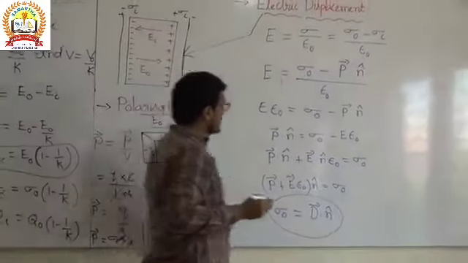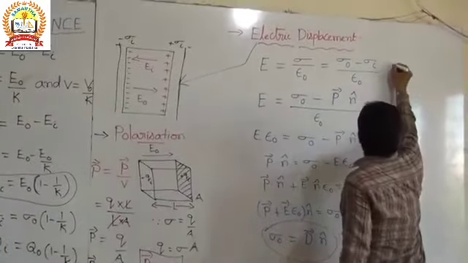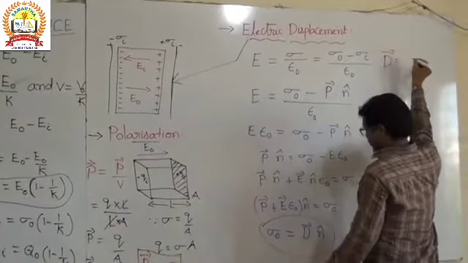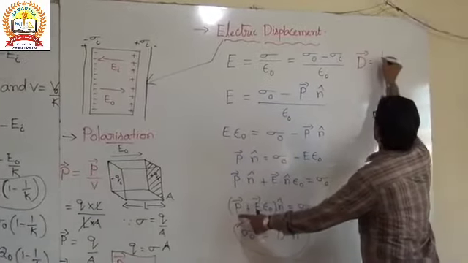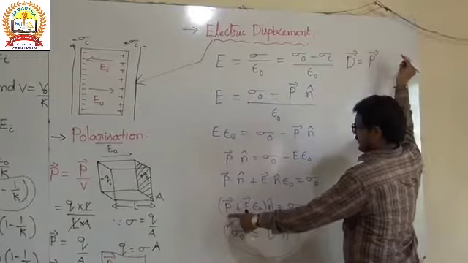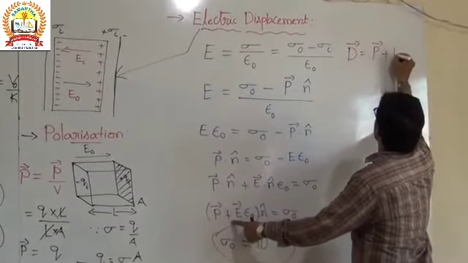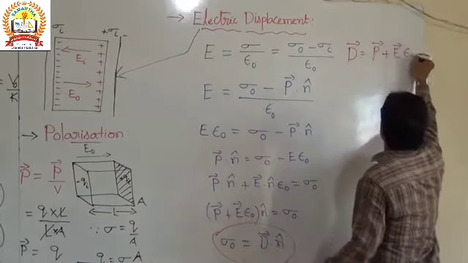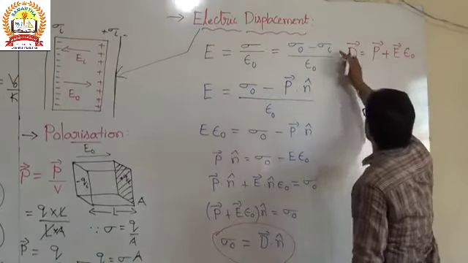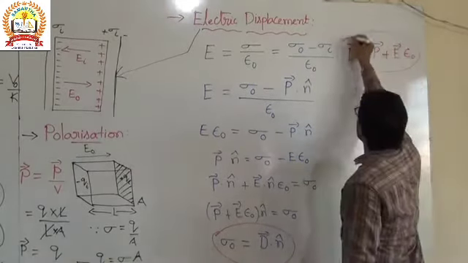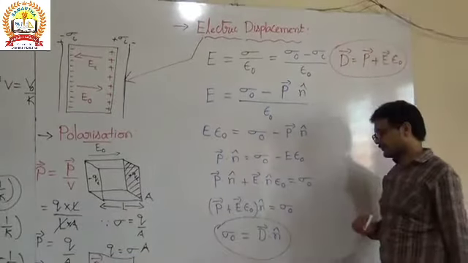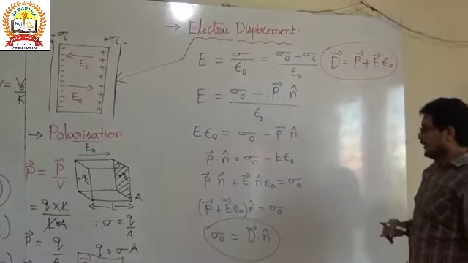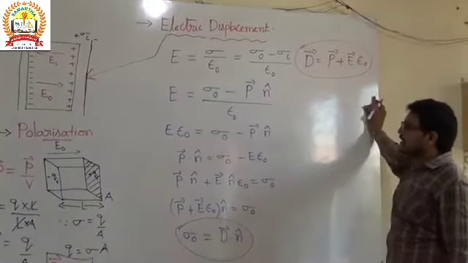So the electric displacement D bar is equal to P bar, the polarization, plus E, the electric field, times epsilon naught, the permittivity of free space. This represents the displacement vector. So this is the electric displacement.